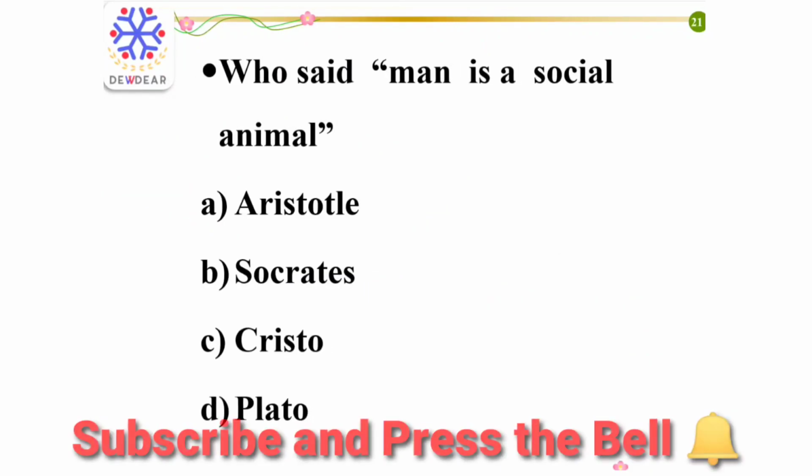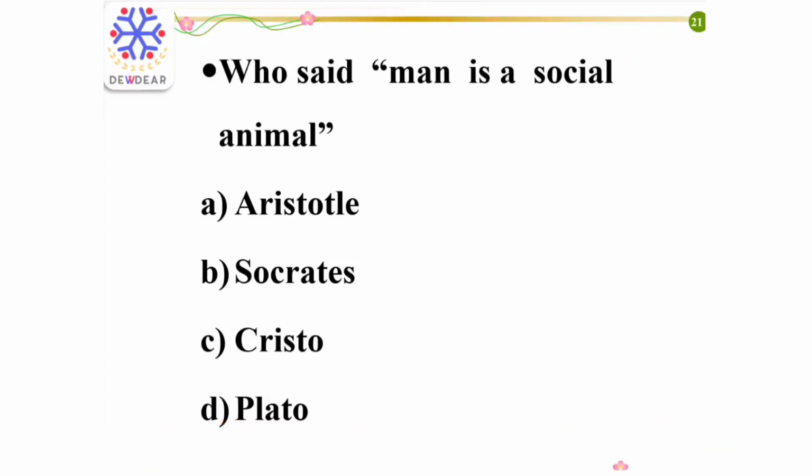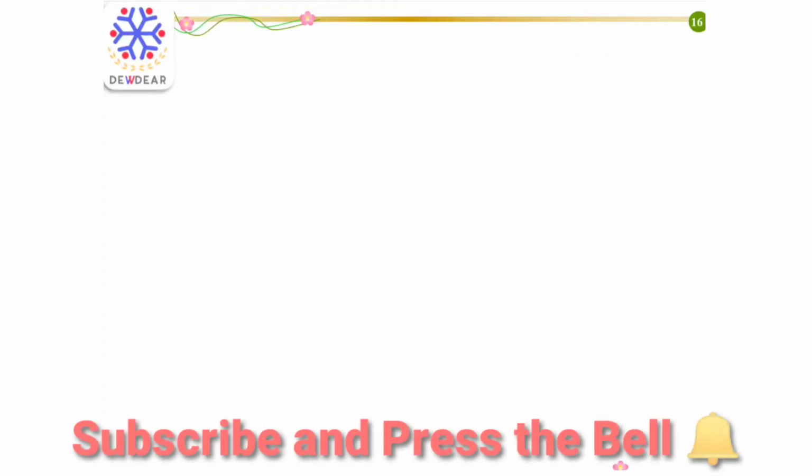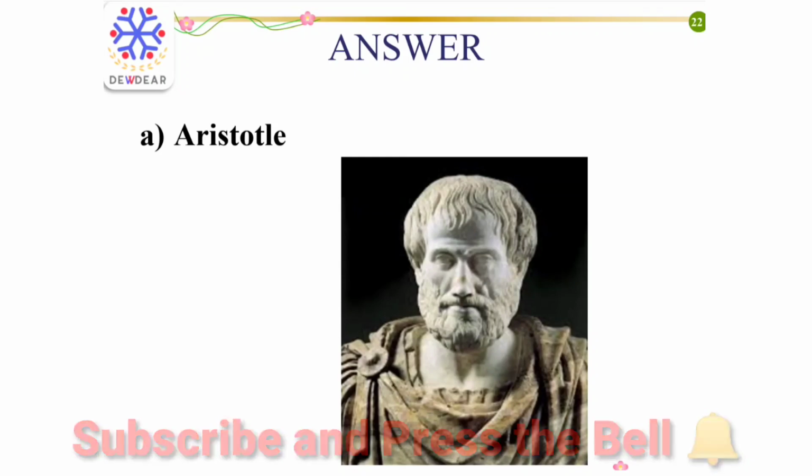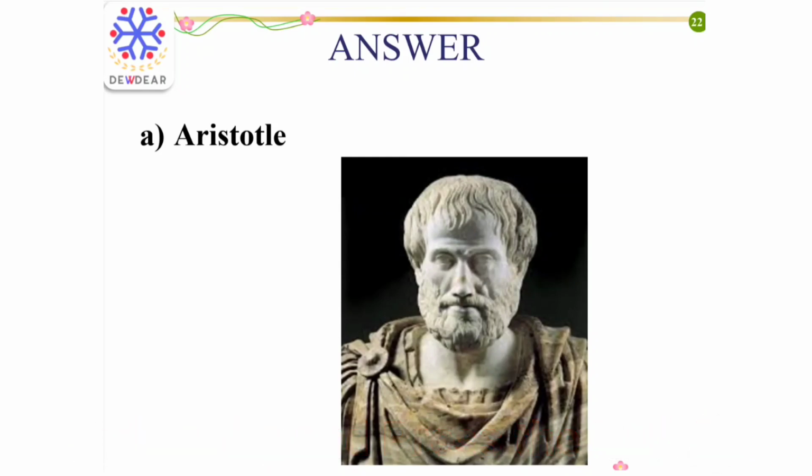Next question: who said man is a social animal? Options: Aristotle, Socrates, Christo, Plato. Here the right answer is Aristotle. The famous Greek philosopher Aristotle said man is a social animal.